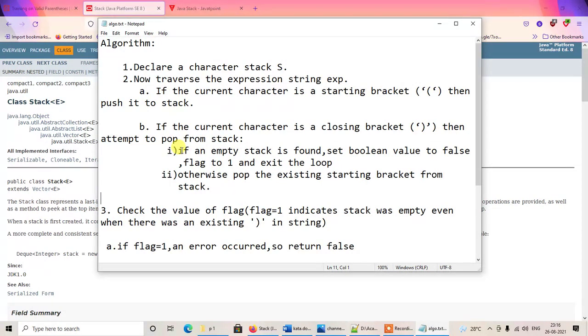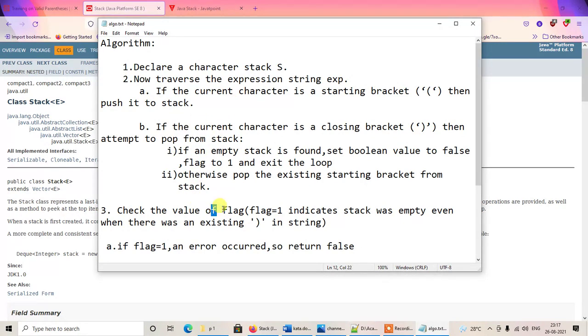In that case, if the empty stack is found, we'll be keeping a boolean value and setting it to false, and we'll also be keeping a flag value which will be set to 1, and exit the loop. And if the stack is not empty, that is if there are values still remaining on the stack, then we'll be popping the last opening bracket that was pushed earlier from the stack. After traversing the entire length of the string, we'll be checking the value of the flag that we had set earlier.